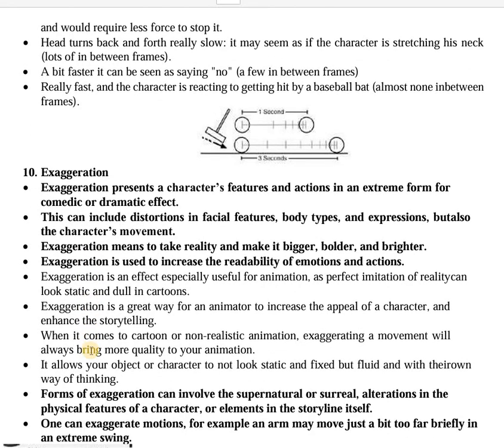You can see the example over here. When you want the ball to go very fast, there are very few frames in between. When you want to show that the ball is going slowly, the weight of the ball is more, so the movement of the ball is slower because of the heaviness. Then you want it to last for 3 seconds, so there are more frames in between.